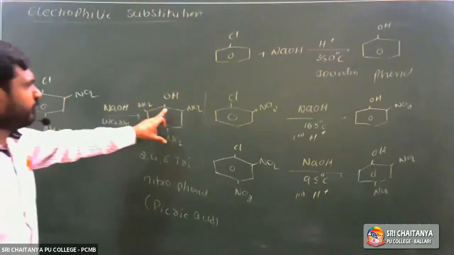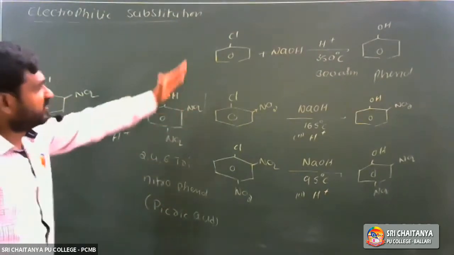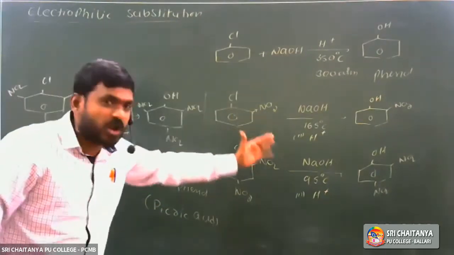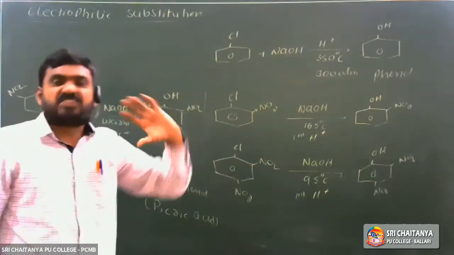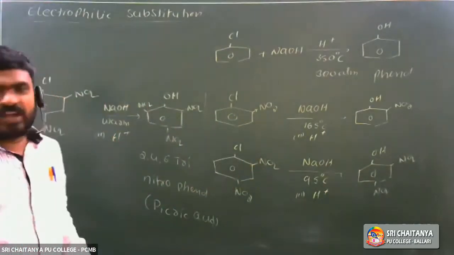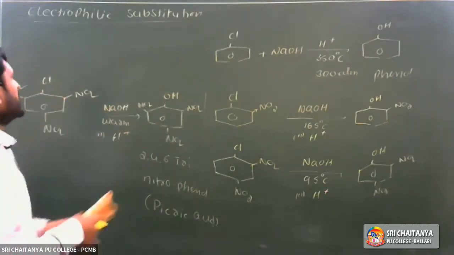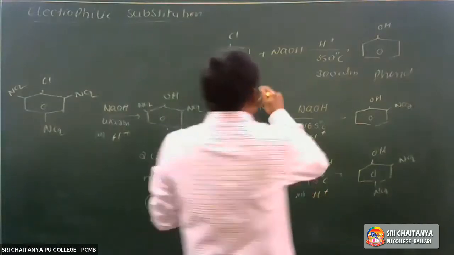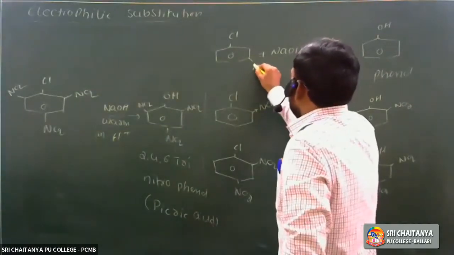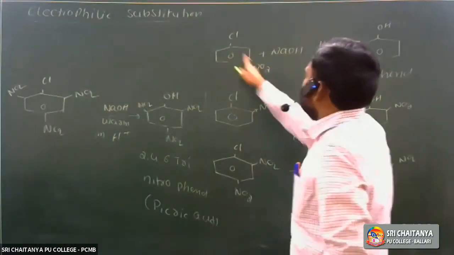It gives 2,4,6-trinitrophenol. As the electron withdrawing groups like NO2, CHO, CN, COOH increase, its reactivity also increases. There is no effect when the electron withdrawing group is present at meta position, 1,3.